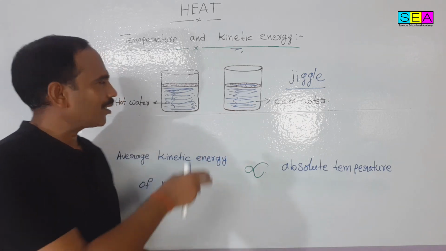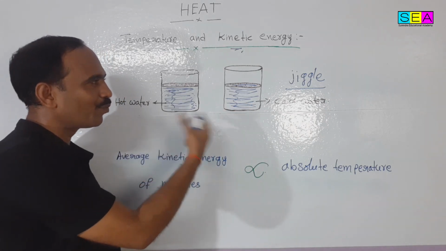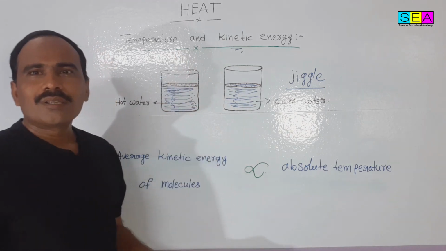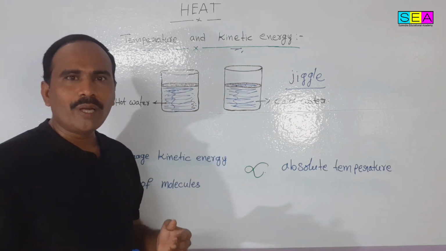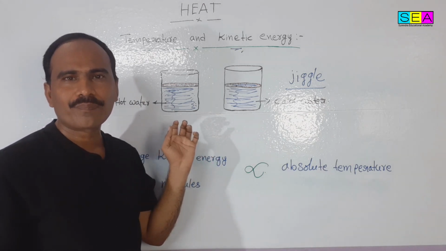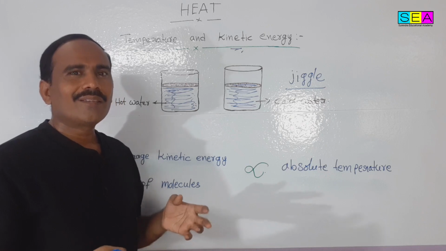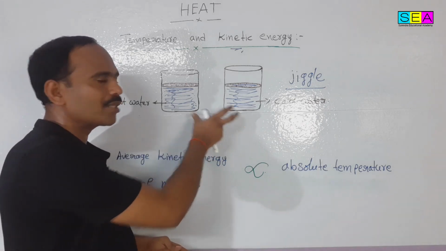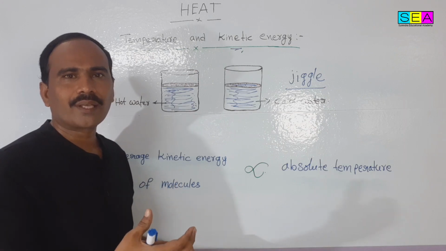That's why the jiggling in the hot water is more. So the speed of the movement of the molecules is different in both bowls, which means the kinetic energy of the molecules in both bowls is also different.